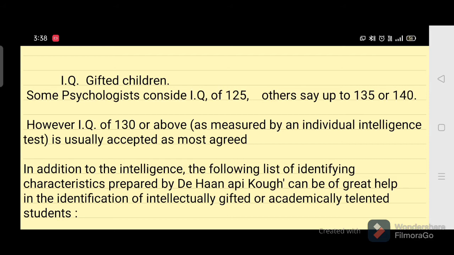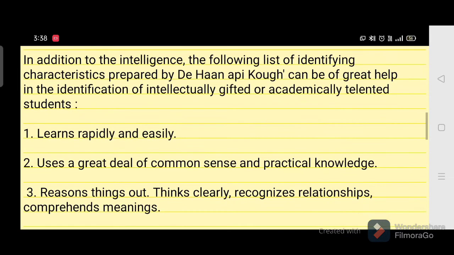So how to identify? Coming to the question of identification of the gifted children in the class, in addition to these intelligence tests, a teacher can identify a gifted child based upon their behavioral characteristics. And a psychologist by the name Dehan Opikoff has suggested some characteristic features found in the gifted children for the teacher to use to identify them.